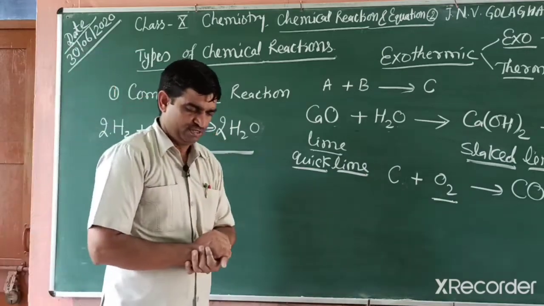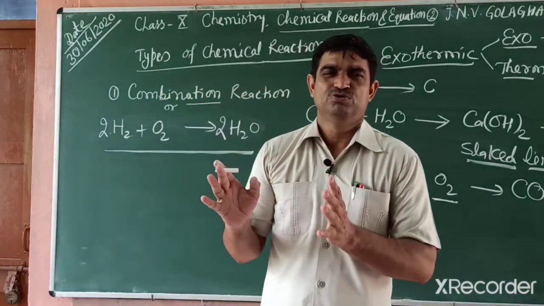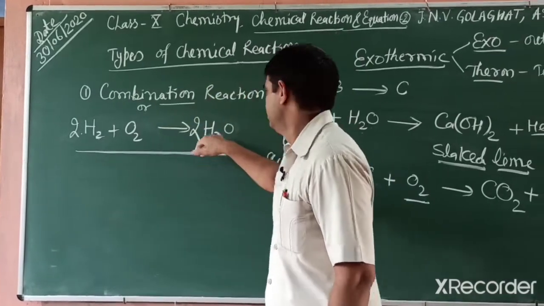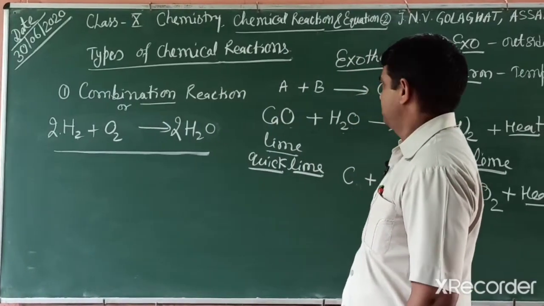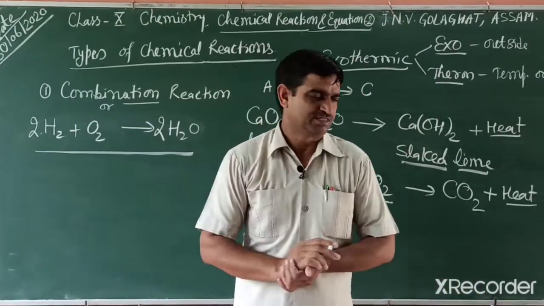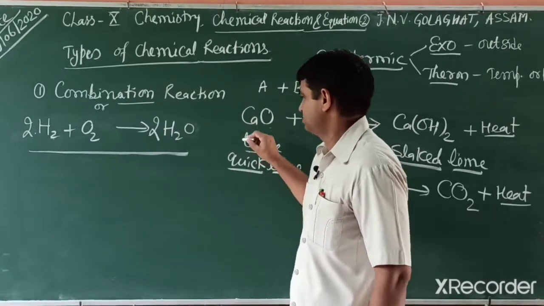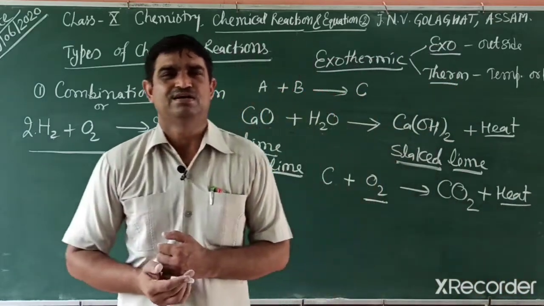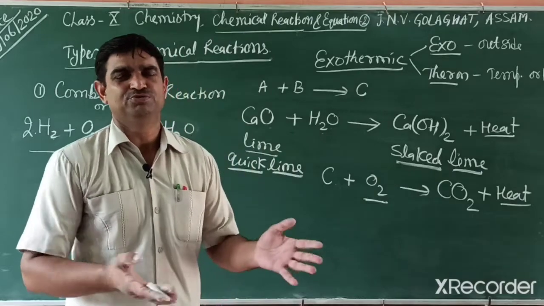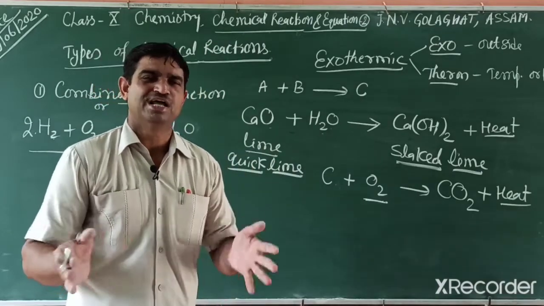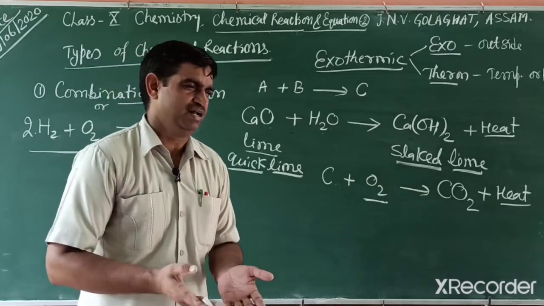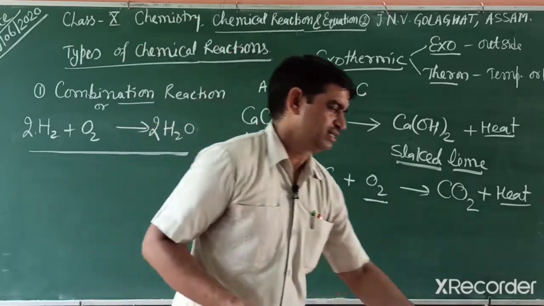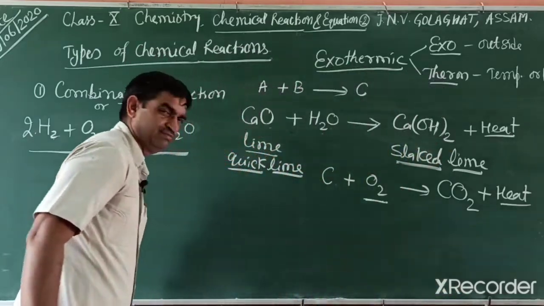What do you mean by combination or addition? If two or more substances combine to form only a single product, like water, like carbon dioxide, like slaked lime, magnesium oxide, these are some examples. And these reactions are also exothermic reactions. In our daily life, other reactions are also exothermic, like when we use CNG, burning of fuel, LPG. When LPG burns, a lot of heat energy is released, which is also an exothermic reaction. So we explained some more examples of exothermic reactions.